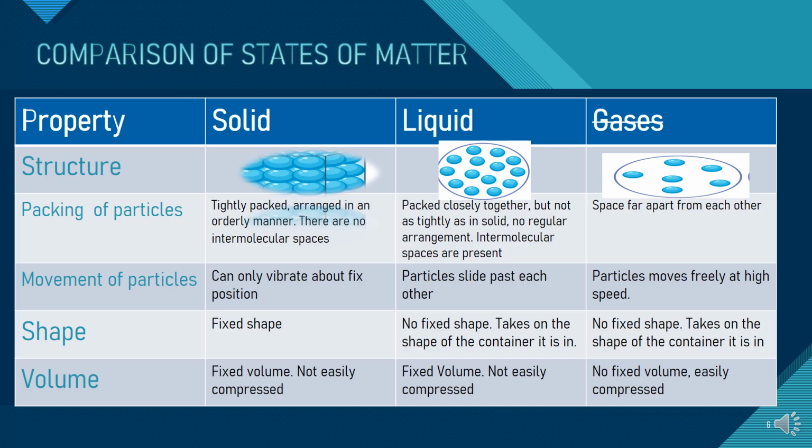Now there will be a pen at your home, right? Definitely. So you can see the shape of the pen is fixed, it never changes. From the moment you bought it, the size and shape of the pen remain the same, because its particles are closely packed, they're not traveling, they're not moving, they're just vibrating. So they cannot change the shape.